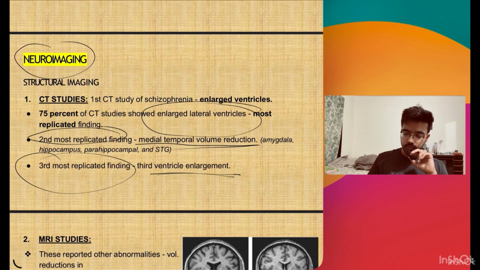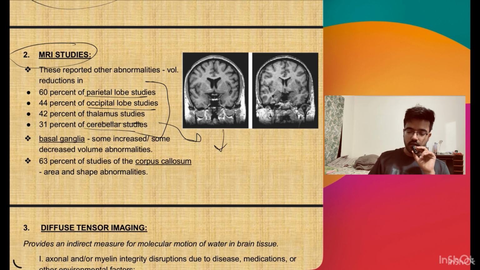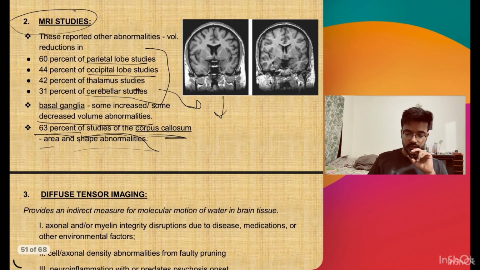Certain MRI studies were also done, which show that the parietal lobe, occipital lobe, thalamus, and cerebellum, all four are reduced, and in the basal ganglia there is a decreased volume abnormality, while in 63% of cases the corpus callosum area also shows abnormalities.